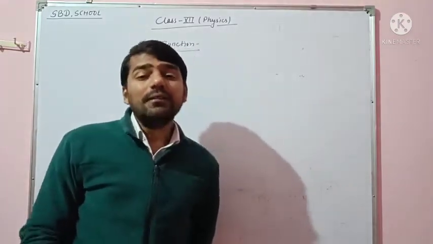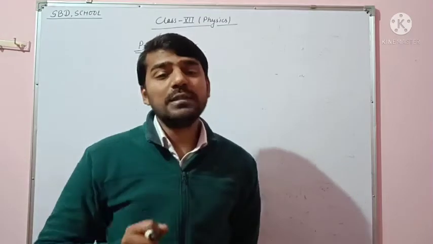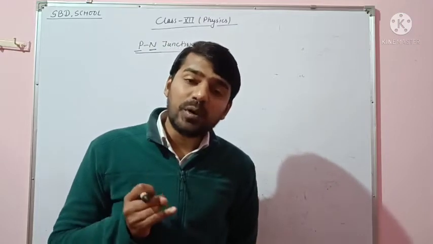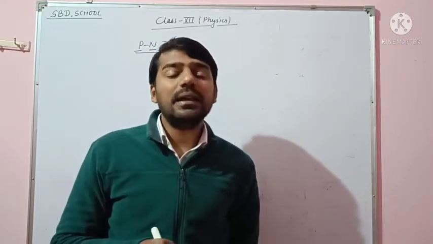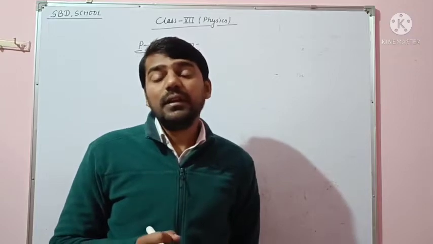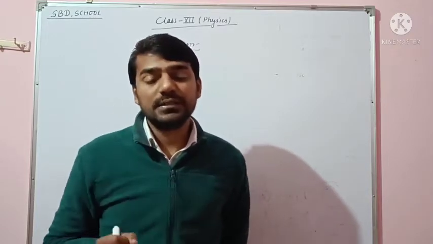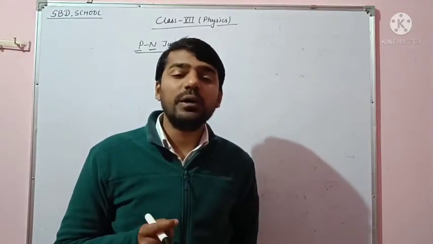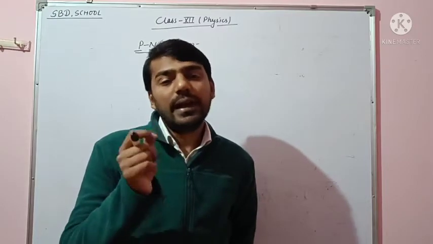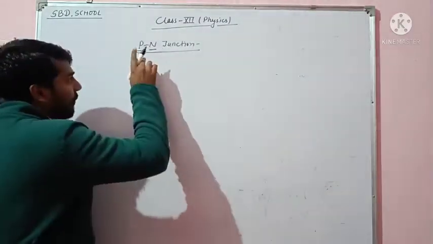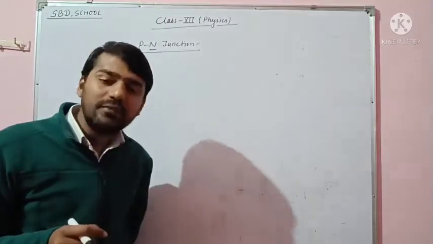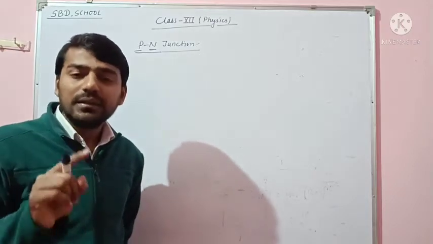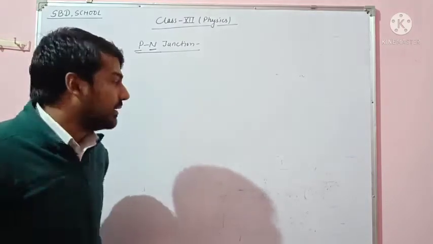Or in other words, if we add impurities of trivalent atoms and impurities of pentavalent atoms to a pure semiconductor, when we add trivalent impurities it converts into p-type, and when we add pentavalent impurities it converts into n-type. So when we add both trivalent and pentavalent impurities in a pure semiconductor, it is called a PN junction.